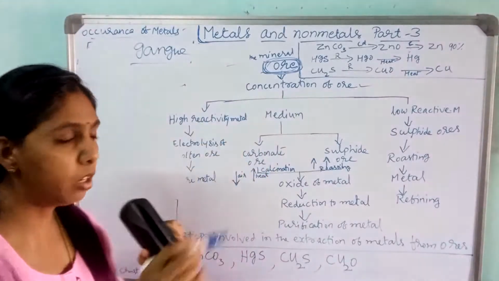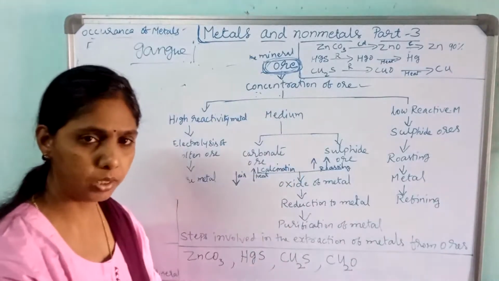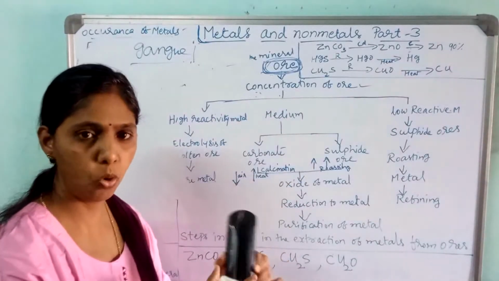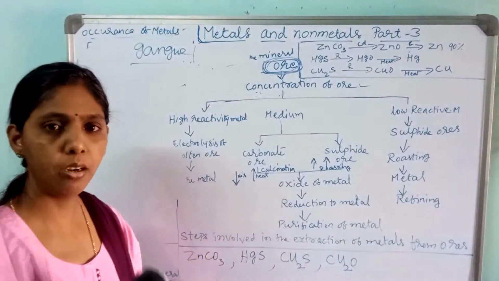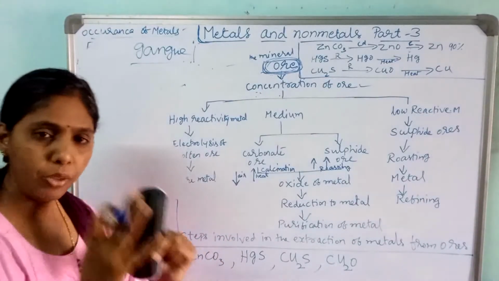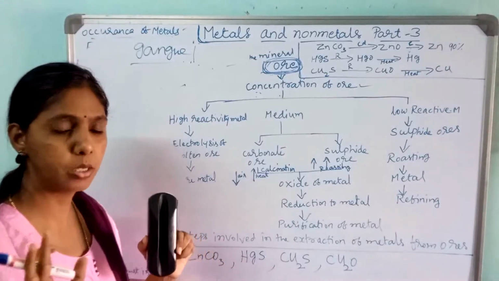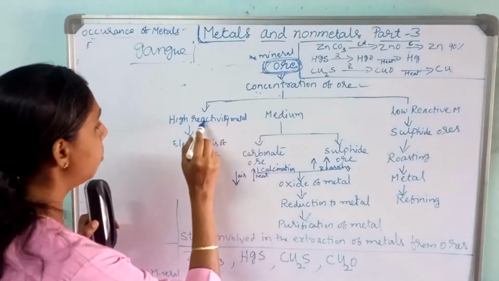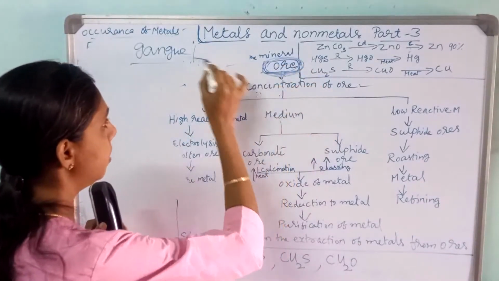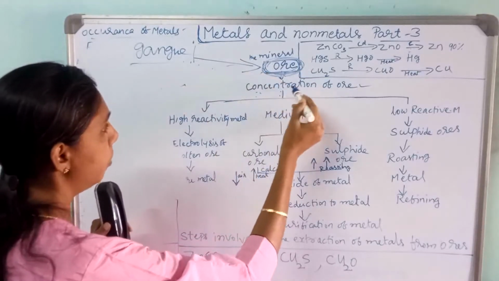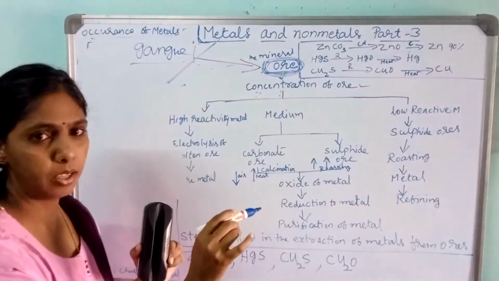We have to remove the gangue. After the concentration we will sort out whether the concentrated ore contains a highly reactive metal, a moderately reactive metal or a low reactive metal, because that decides which method we have to follow. So we have ore that contains gangue particles, and with the help of concentration of the ore, we remove the gangue particles. Understanding the lesson? I think so.